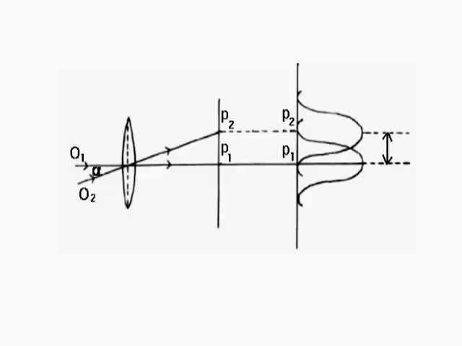Using the same principle, one can get the formula for resolving power of a telescope and microscope. The figure shows the working of a telescope. Resolving power of a telescope is defined as the reciprocal of the least angle subtended at the objective by the distant point objects which are just resolved.